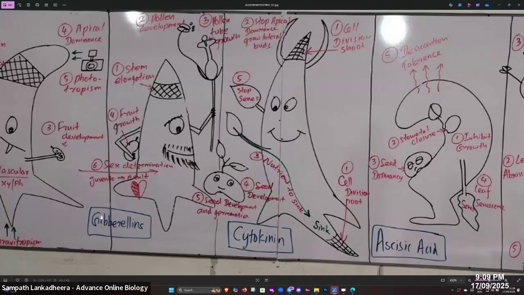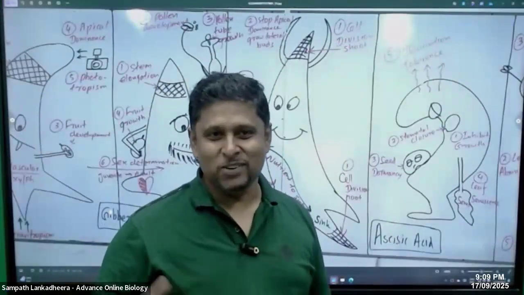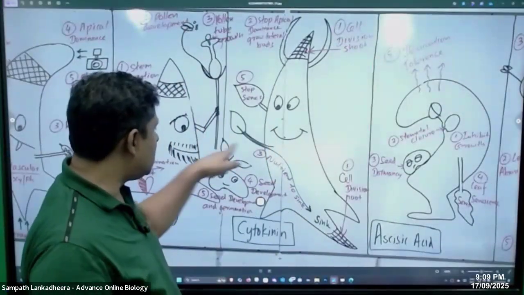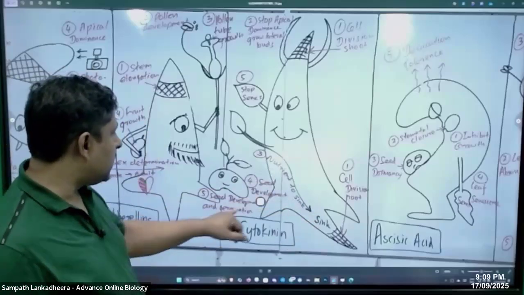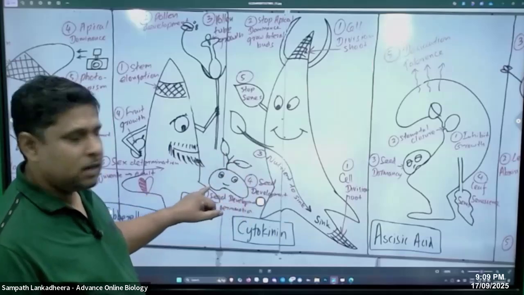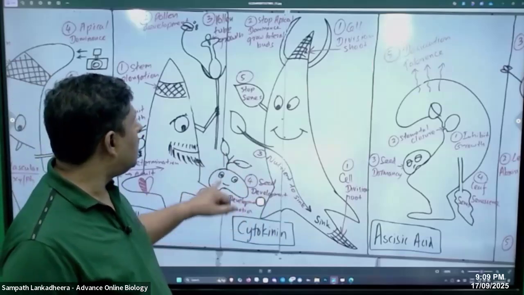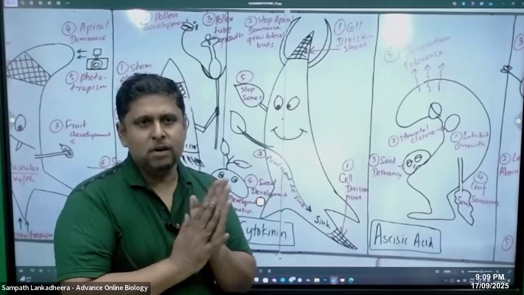And then what is the third function, people? She works with the sink, so she has some duty to do the cleaning and washing and all. So this is the sink. Nutrients are transported to the sink. And then, people, fourth one, seed development, is done by the cytokinins, and then stop senescence. That is somewhat antagonistic.